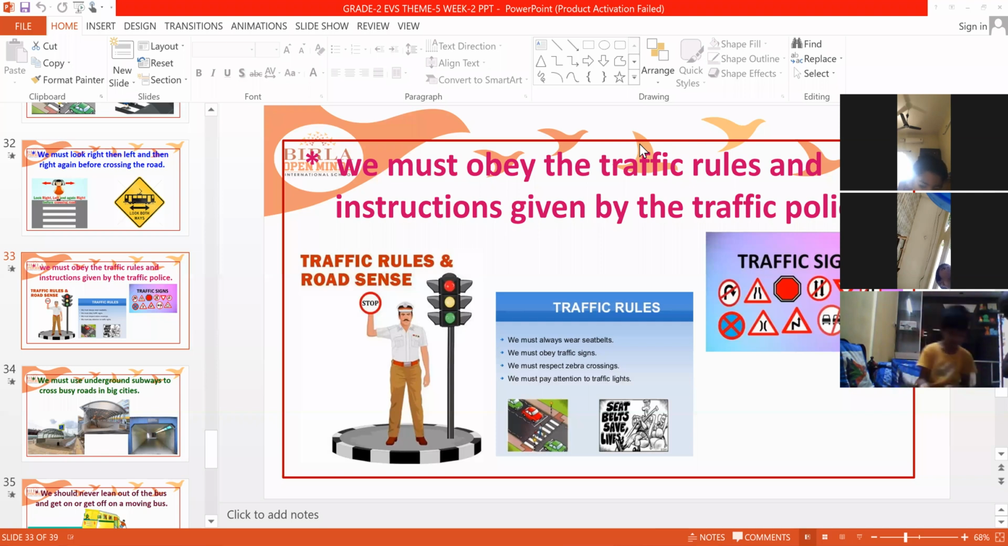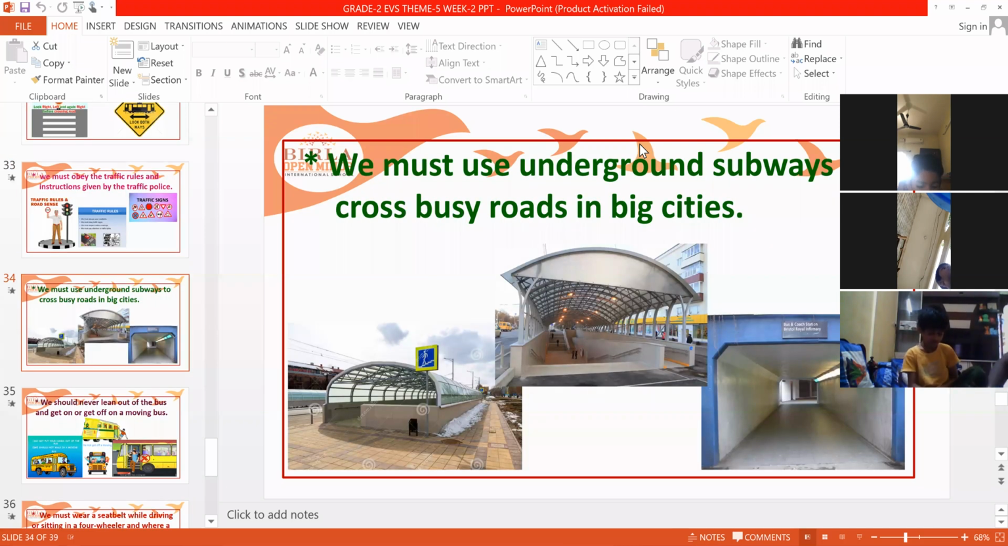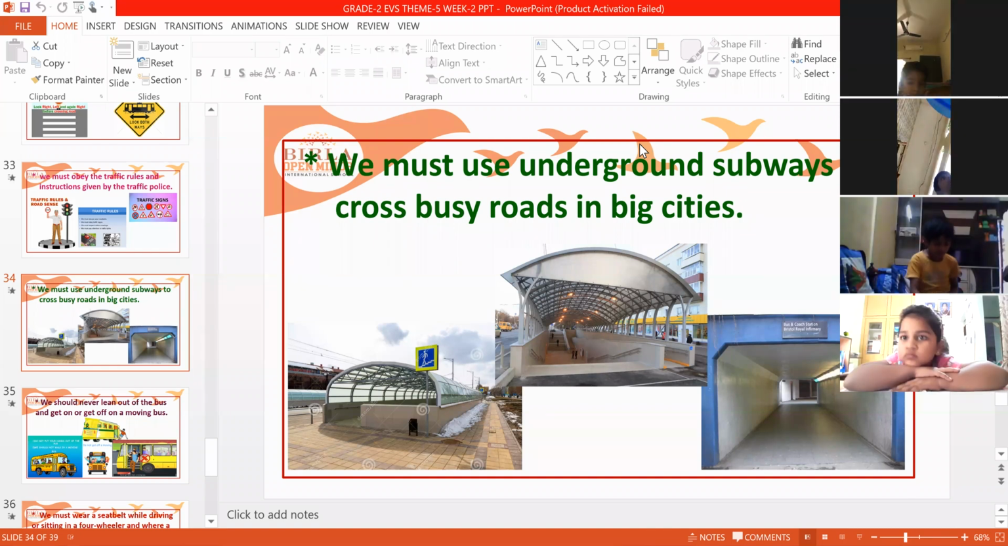Next, whenever you are crossing big cities, very busy roads, you have to use subways. Subways means underground systems. Some areas provide these underground systems. If the road is very busy and people cannot move, then there are underground subways in big cities like Delhi, Mumbai, Calcutta, Chennai, Hyderabad. So you can move from one side to the other side through these subways. They are called subways.